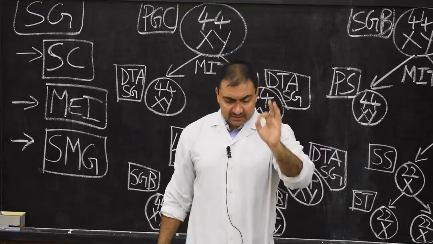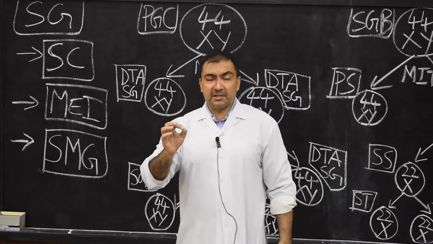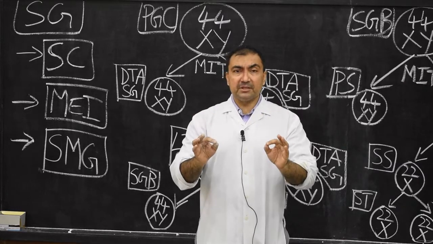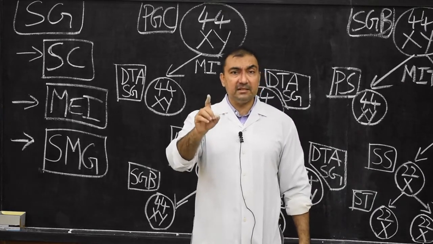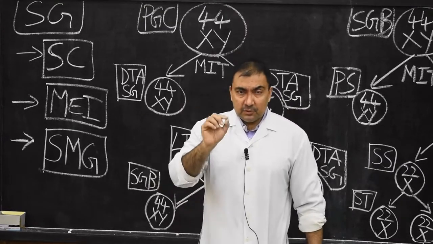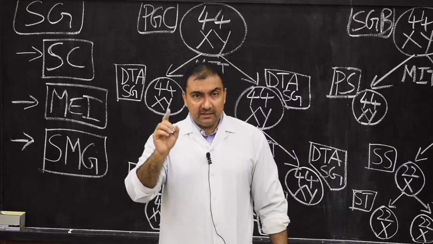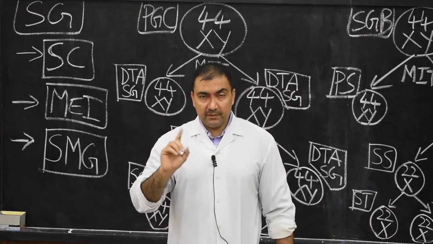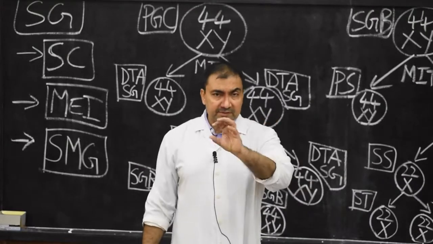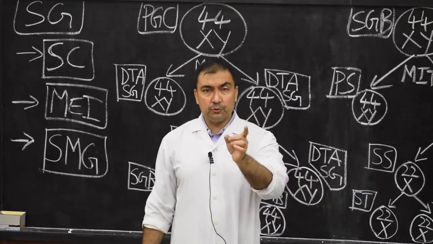And in the last, many times it is asked in one mark questions: 200 to 300 million sperms are emitted in a single ejaculate. So please note down, there are 200 to 300 million sperms in a single male ejaculate. Now, the total amount of semen which is ejaculated is 2 to 5 ml.